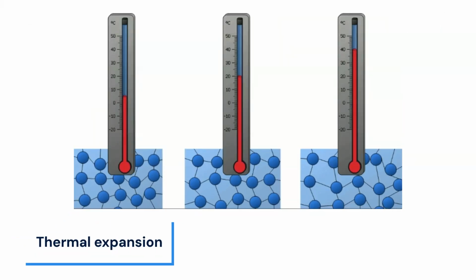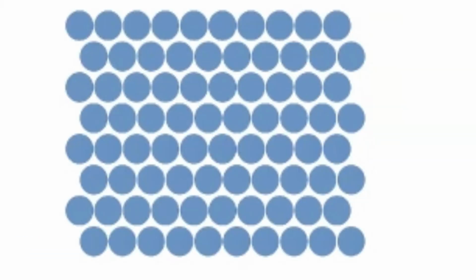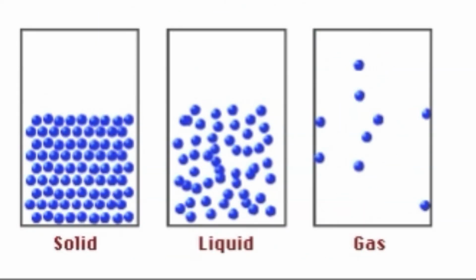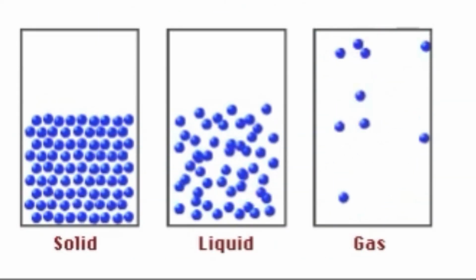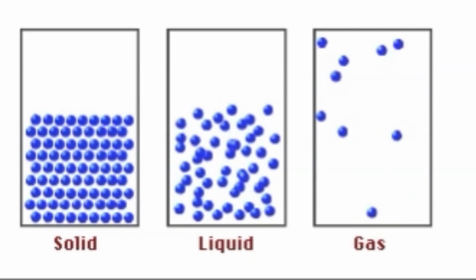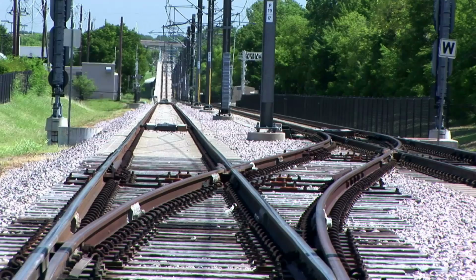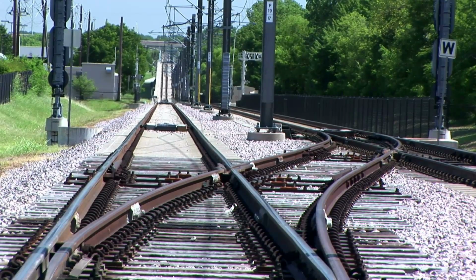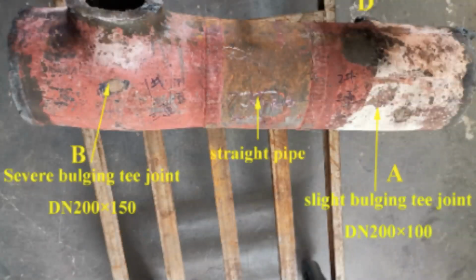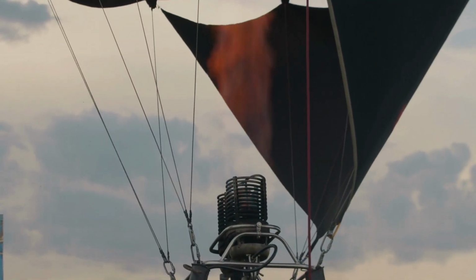As substances gain heat, their particles move faster and tend to push farther apart, causing thermal expansion. Solids expand the least because their particles are tightly packed and strongly bonded. Liquids expand more, and gases expand the most because their particles move freely and have weak intermolecular forces. Thermal expansion explains real-life phenomena such as gaps in railway tracks, the bulging of hot water pipes, and the rising of hot air in the atmosphere.